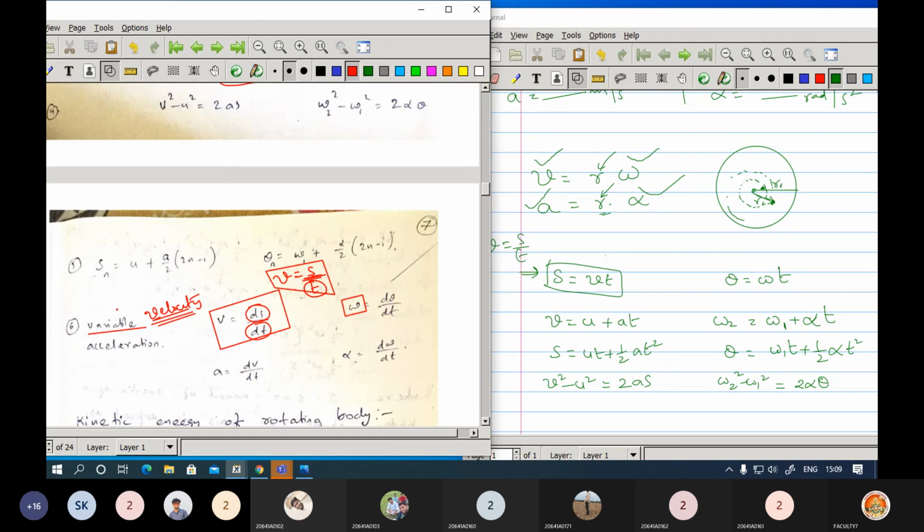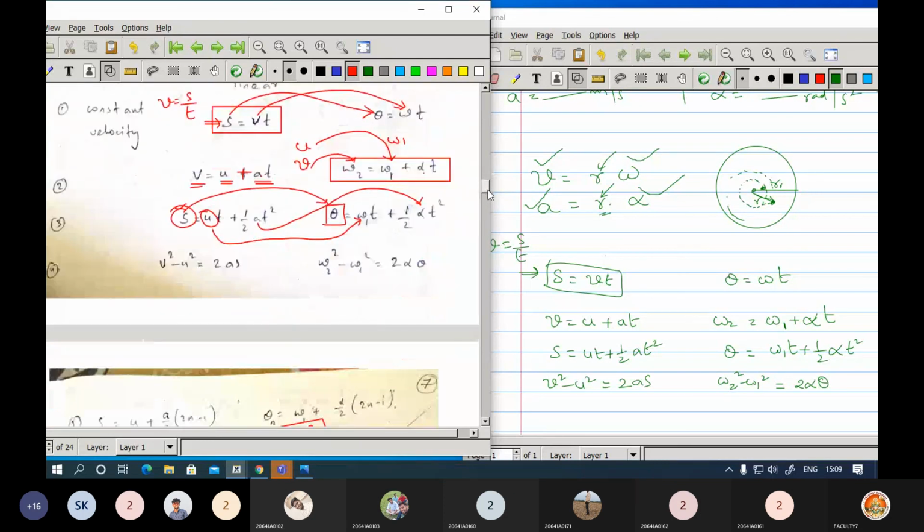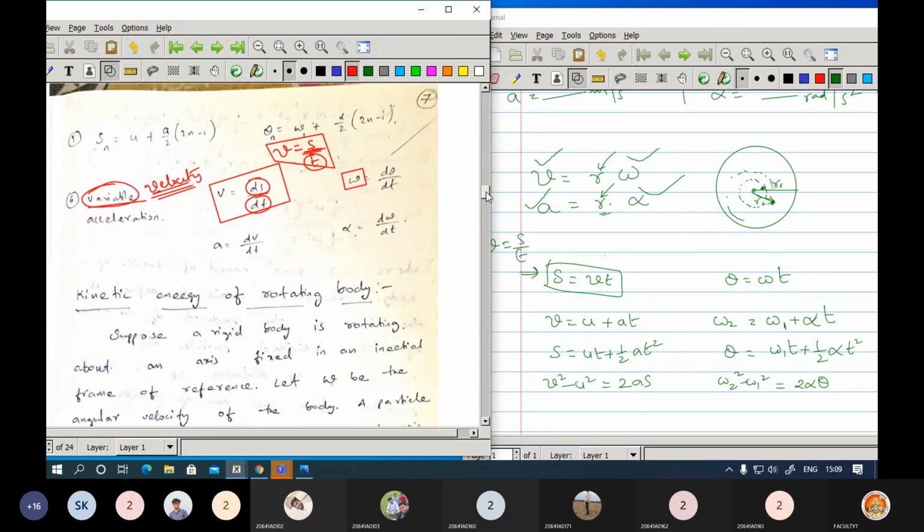So the simple point is that this concept is variable, and in the previous concept it is a constant velocity. Now this is just a comparison, just for the idea, that we are mentioning these equations.